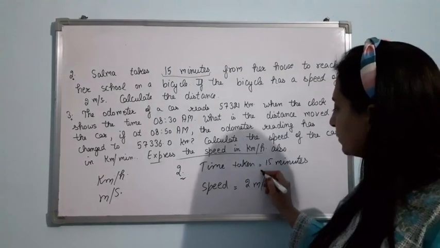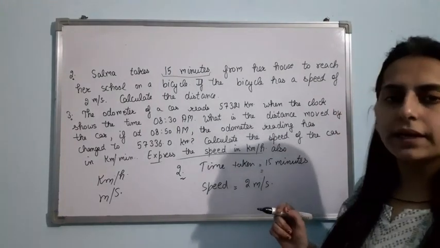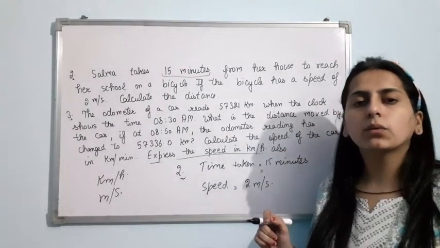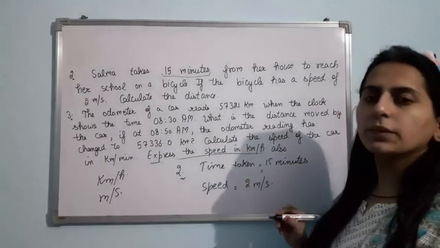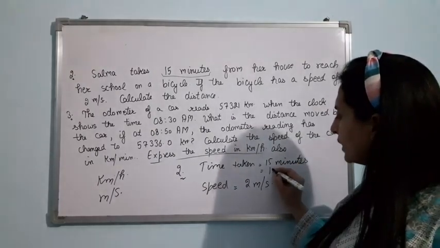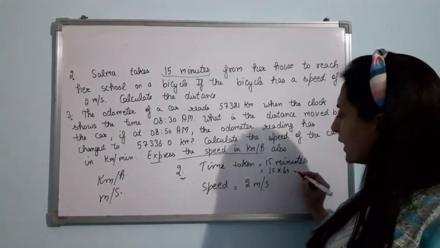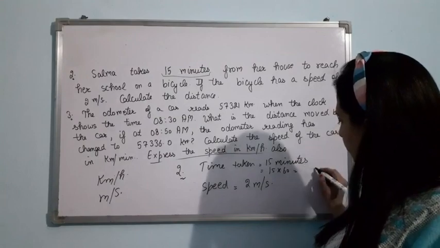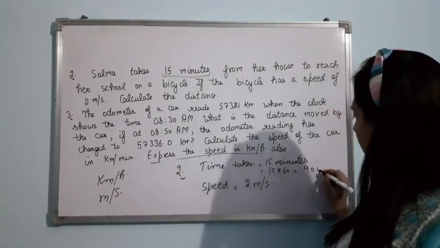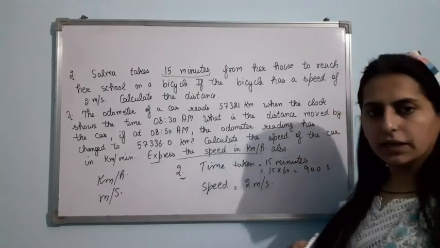Now tell me, how do we convert minutes into seconds? 1 minute equal to how many seconds? 60 seconds. So 15 minutes is equal to 15 into 60. That comes out to be 900 seconds. Am I clear?